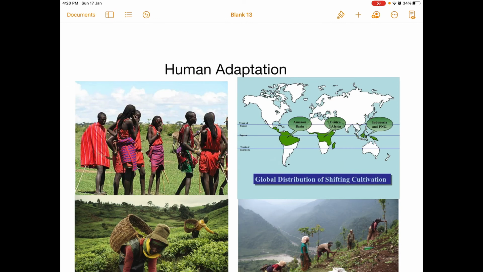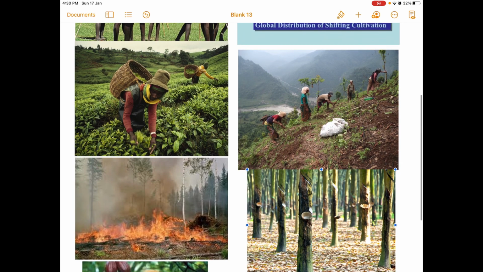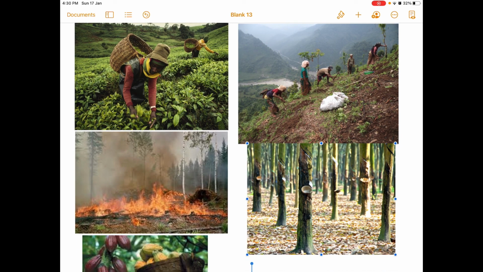Next is the human adaptation in the equatorial regions. In equatorial regions, the primitive people practice hunting and gathering, whereas the advanced ones practice shifting cultivation. What is shifting cultivation? In this cultivation, the farmers clear the forest land, they burn the forest area, and do the agriculture practice, growing crops like groundnut, maize, banana, yam, etc. And when the soil loses its fertility, farmers shift to another patch of land and do the same agriculture practice there.